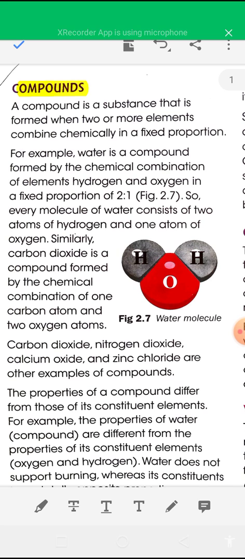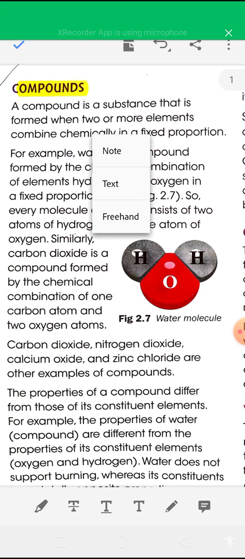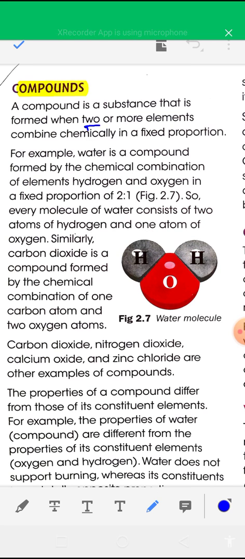A compound is a substance that is formed when two or more elements combine chemically in a fixed ratio or fixed proportion. When two or more elements combine chemically in a fixed proportion, a compound is formed. For example, water is a compound, and a molecule of water is formed when two hydrogen atoms combine with